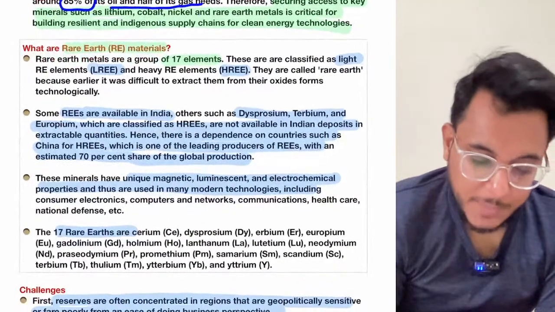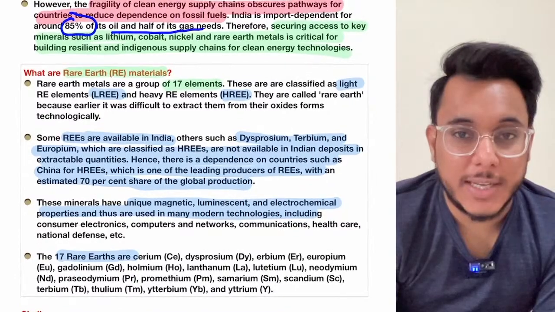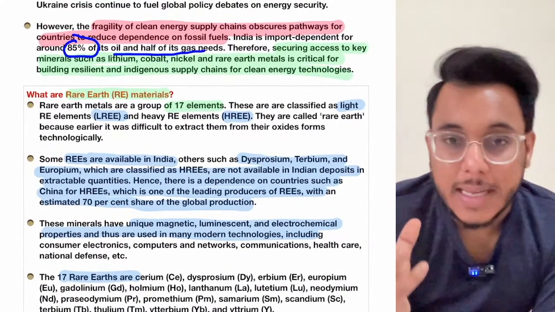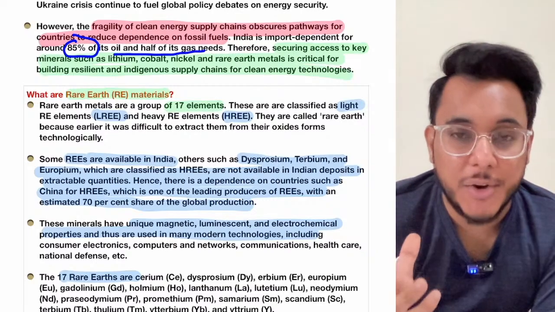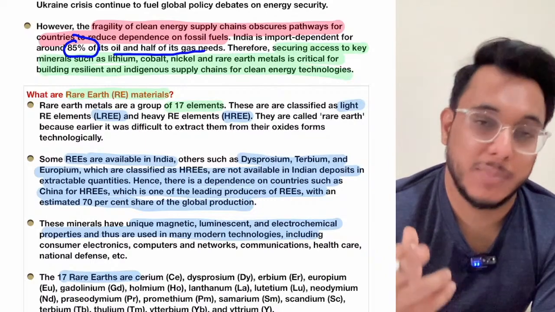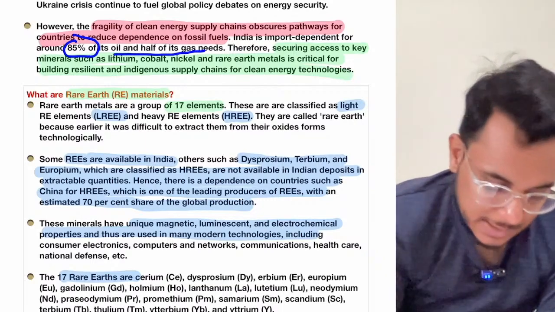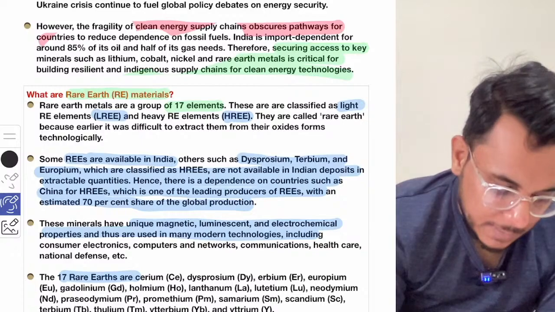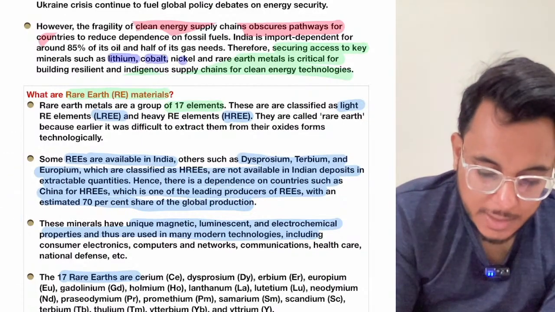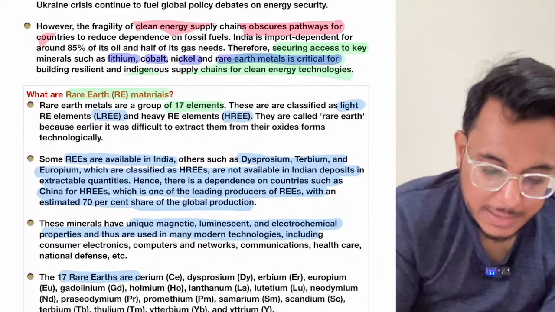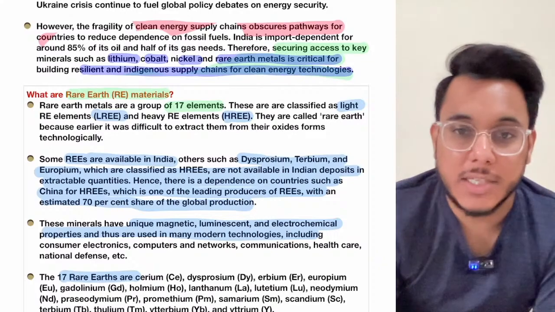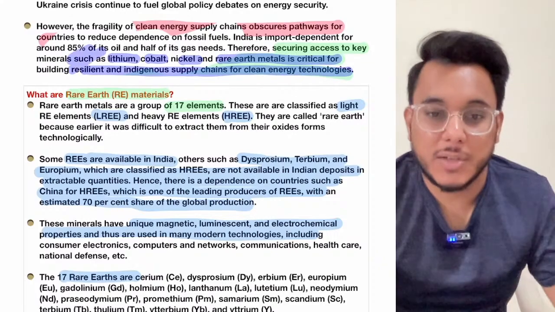Clear? Now when we talk about clean energy technologies, they require critical minerals. These critical minerals are called rare earth metals, as well as other critical metals and minerals. There are some very critical minerals such as lithium, cobalt, nickel, and rare earth metals, which are very critical for building resilient supply chains for clean energy technology. These minerals are needed for clean energy.